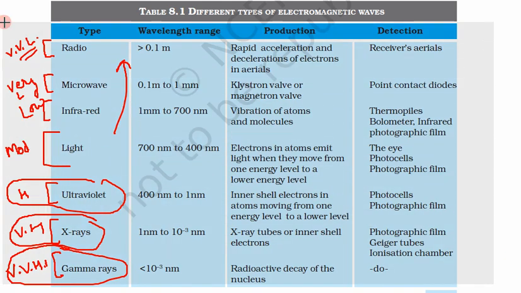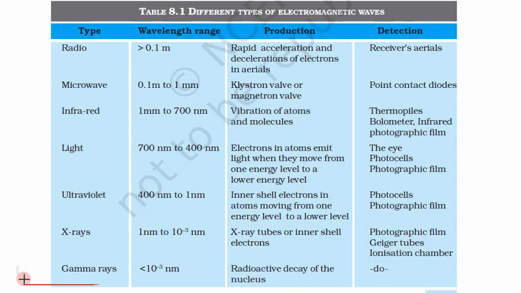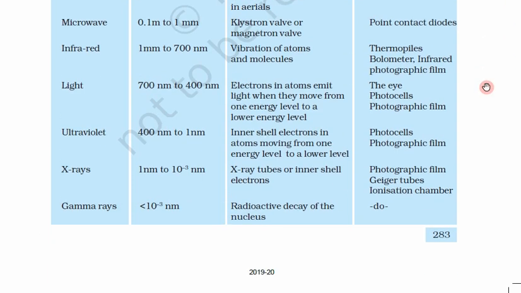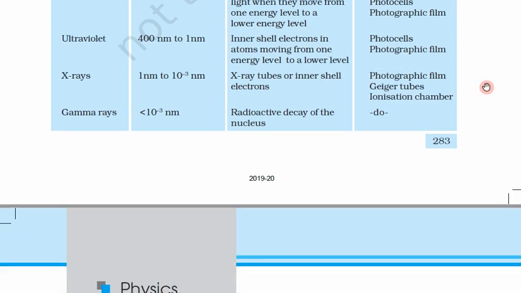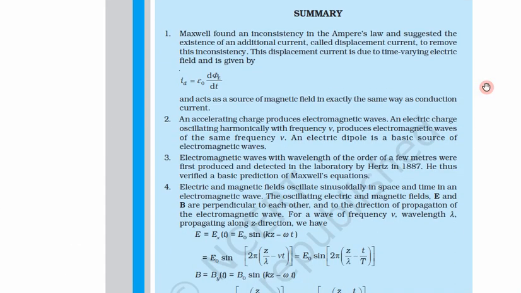So this was about the electromagnetic radiation, the complete spectrum of the electromagnetic radiation. One must know how the rays are produced and what the uses of those rays are. So now we have reached the summary and this chapter has now ended.